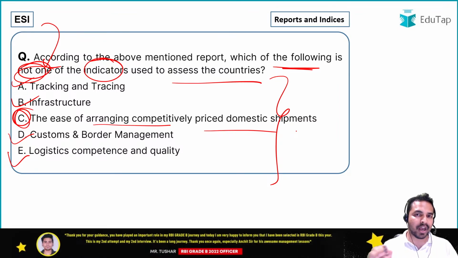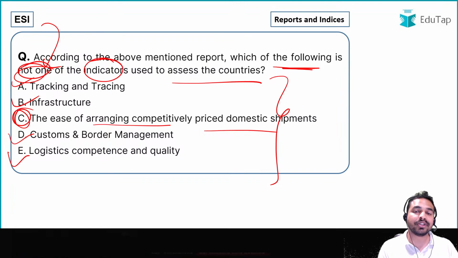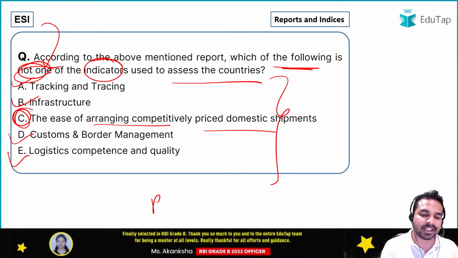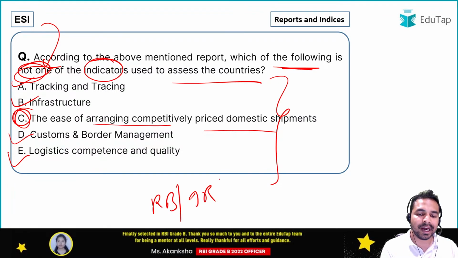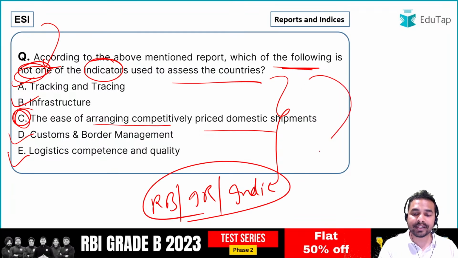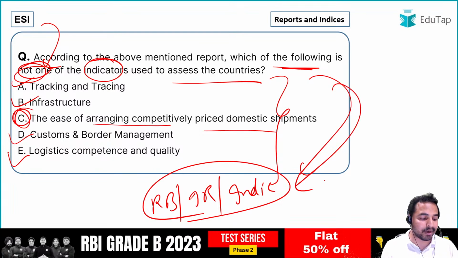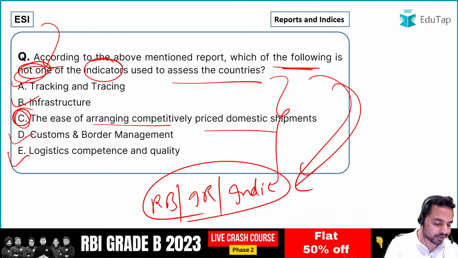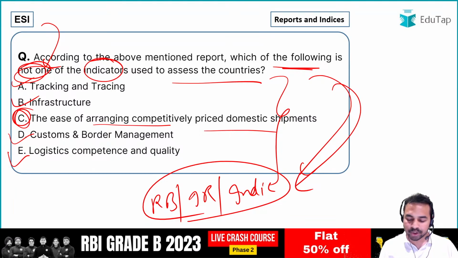So guys, here we have covered this particular report across 3 dimensions. What are these dimensions? Releasing body, India's rank, and the indicators which are being used. Okay, so you can very easily remember this particular data, and you can always see what the right answer is. Okay, so guys, absolutely right.